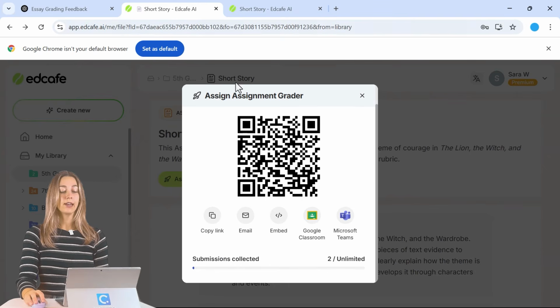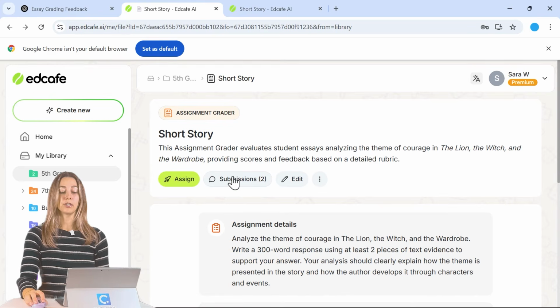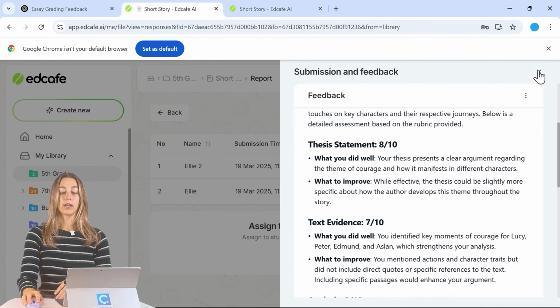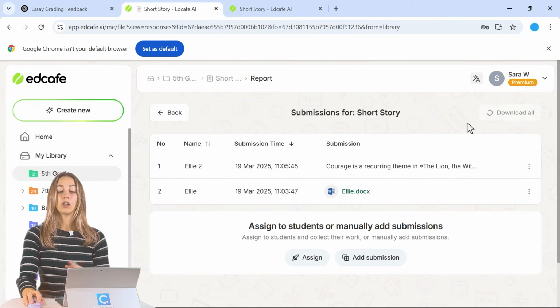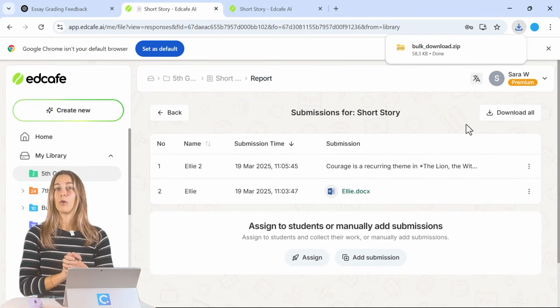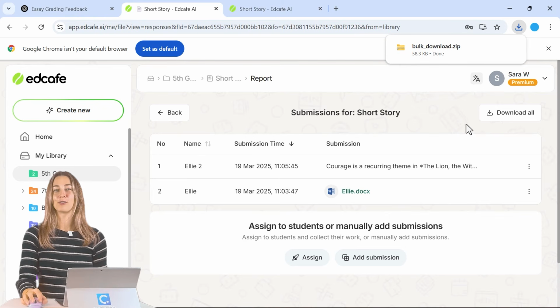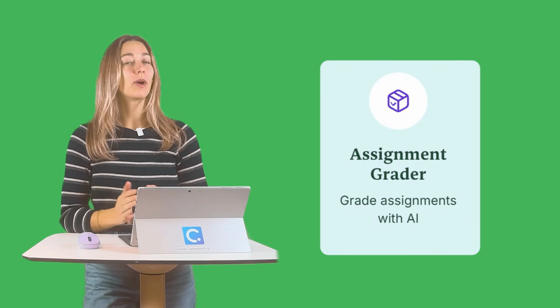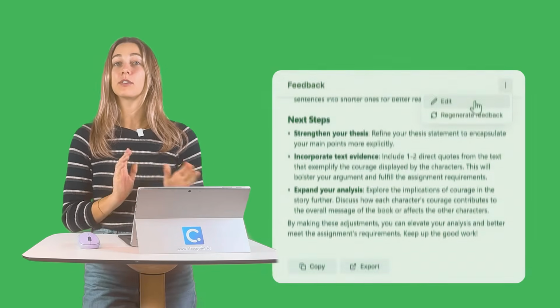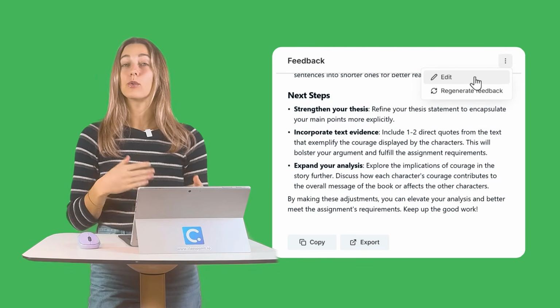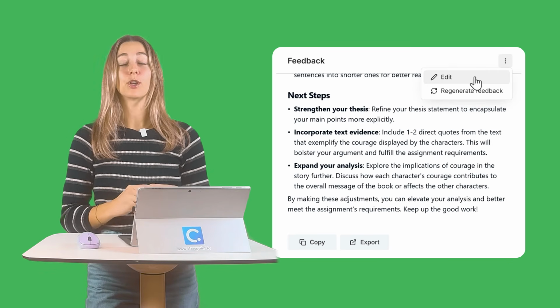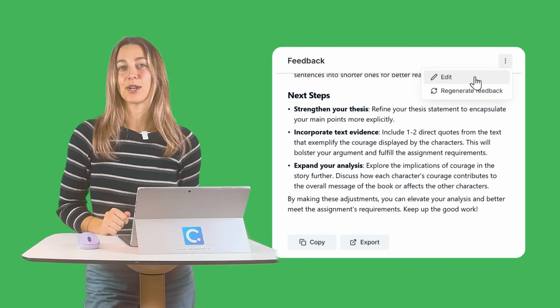Back on your teacher side, once all of your student submissions are in, you can easily review your student submissions one by one here, or you can download all of them at once. That way you have one file in one place for all of those submissions. So as you can see, Edcafe is a very well-rounded tool, and it is key to have that editing feature. So that way you can adjust the AI feedback to fit more of your style and your tone before you are sharing it with your students.